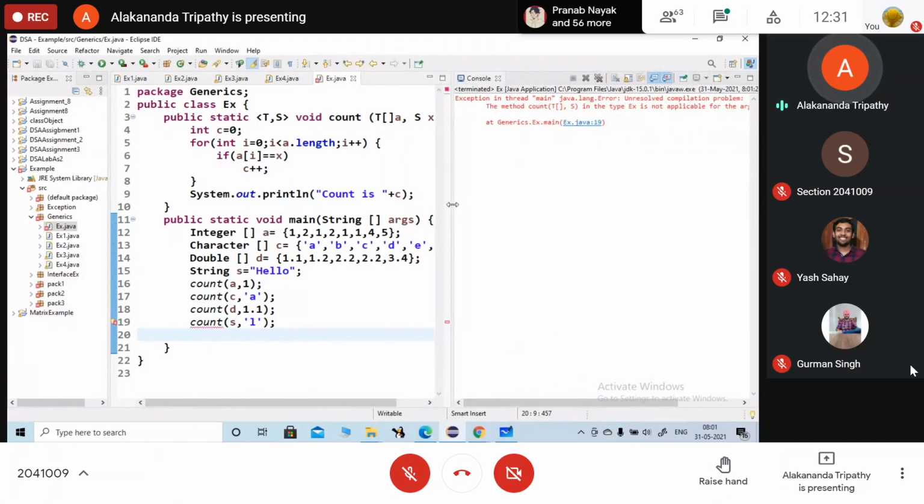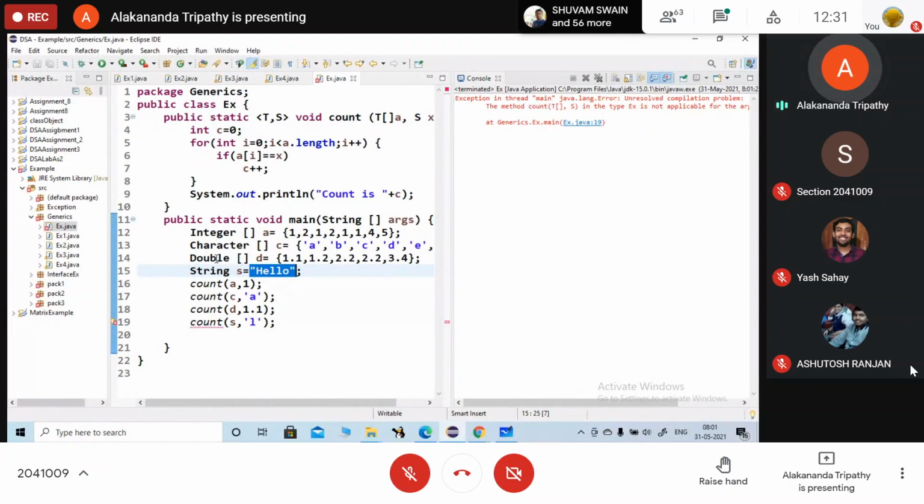What is the type of L? Character. Character type. But here S is of which type? String type. String type. So it will not be able to do the typecasting. Okay. It will be difficult to find the character in the string.